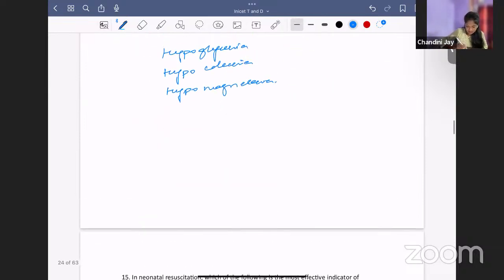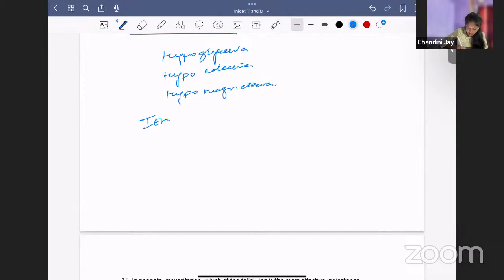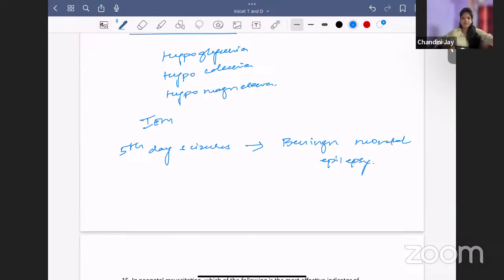Other causes like inborn errors of metabolism also can cause neonatal seizures. So pyridoxine deficiency can cause seizures. It can also result in intrauterine seizure, where the treatment is you give pyridoxine to the mother. What is fifth day seizure? Benign neonatal epilepsy is called fifth day seizure.